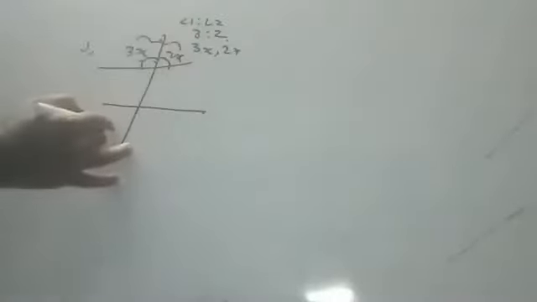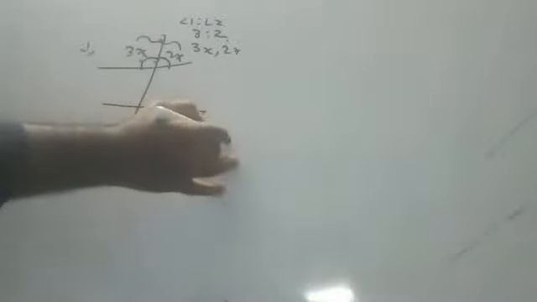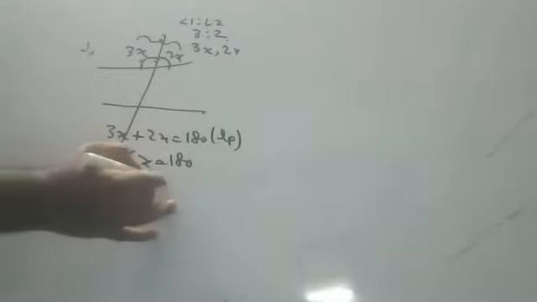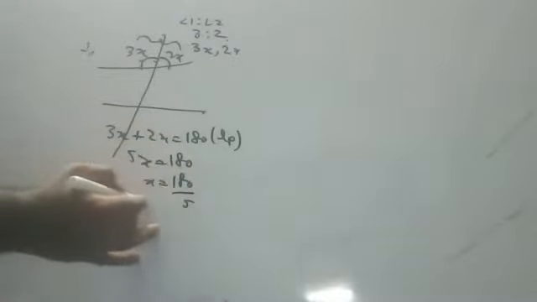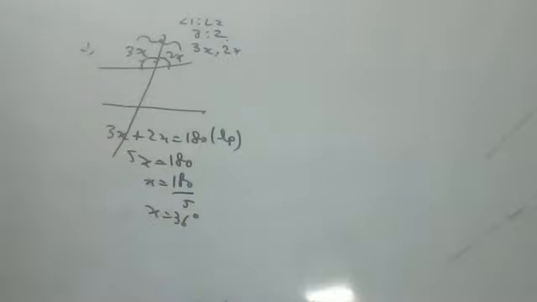3x plus 2x will be how much, children? 180, linear pair. 5x is equal to 180. x is equal to 180 by 5. x is equal to 36 degrees.